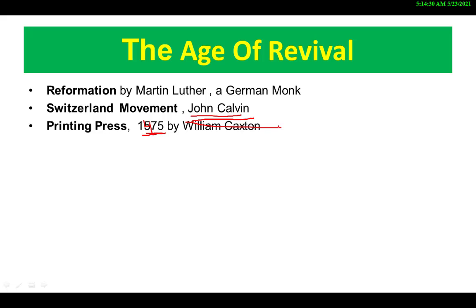With the printing, with the publication of literary work, it became easy for people to approach the literary work and to read and understand it well.